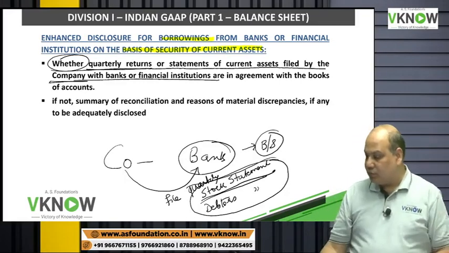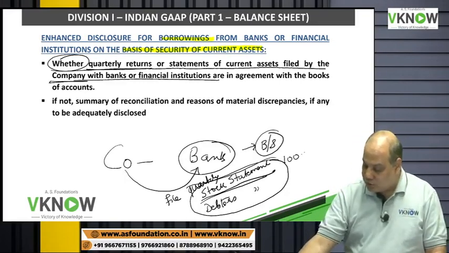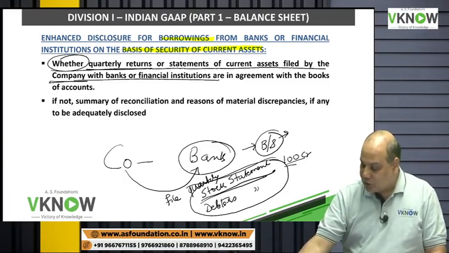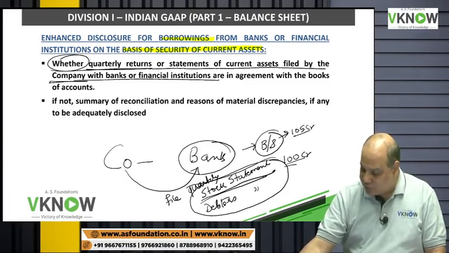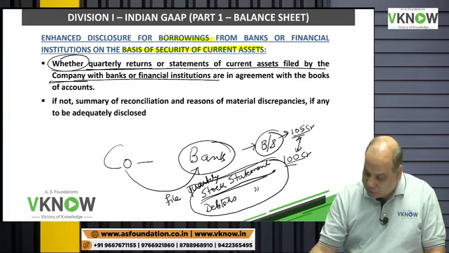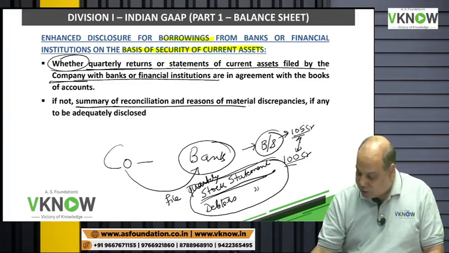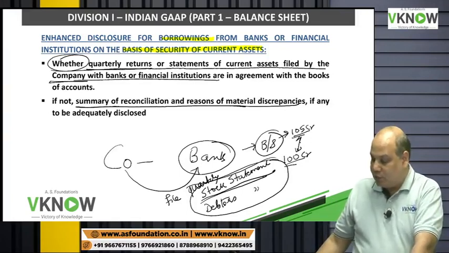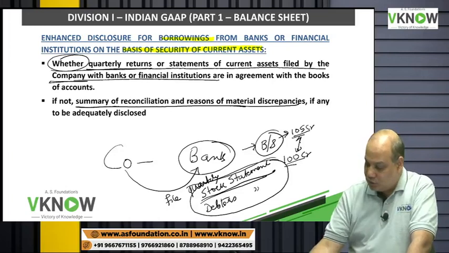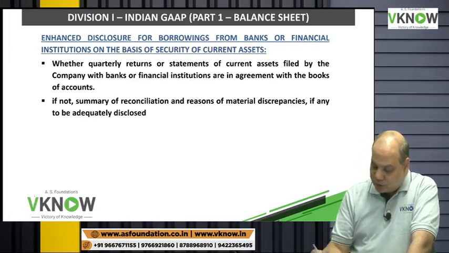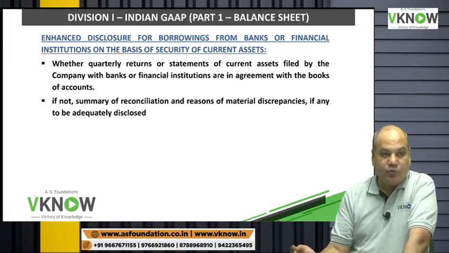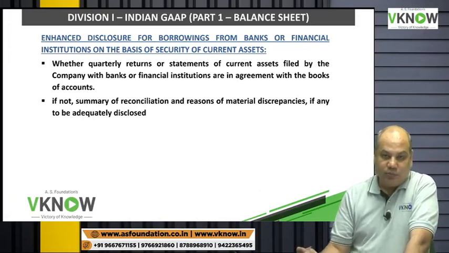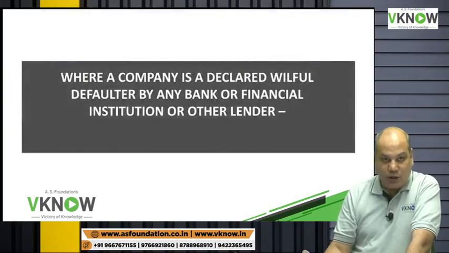figure. For the bank, you may disclose 100 crore rupees stock. In the balance sheet, 105 crore is appearing. If there is a difference, you have to give a summary of reconciliation and reason for discrepancies, if any, to be adequately disclosed. So now the company's task has further increased. First, they have to give a stock statement to the bank. Then calculate the value of stock for balance sheet purpose. If there is a difference, prepare a reconciliation.